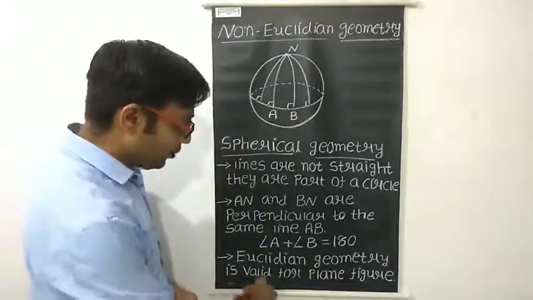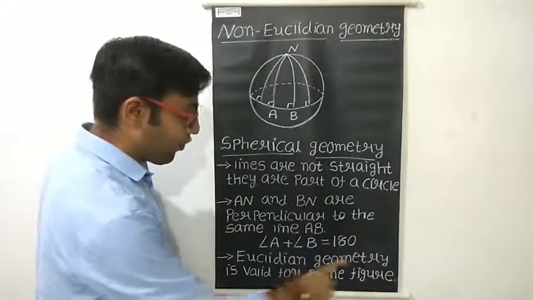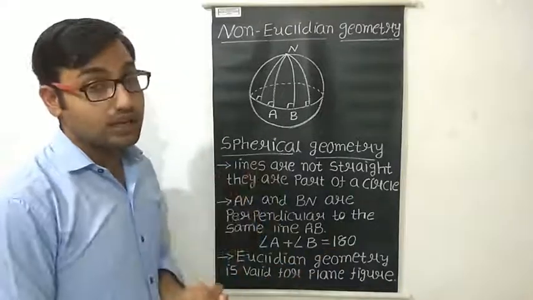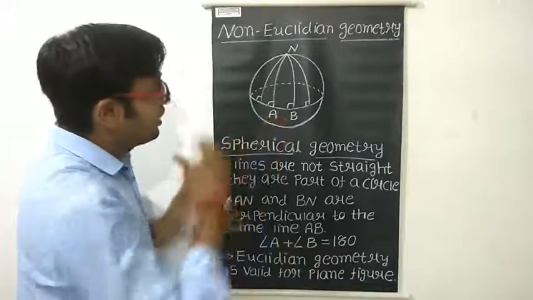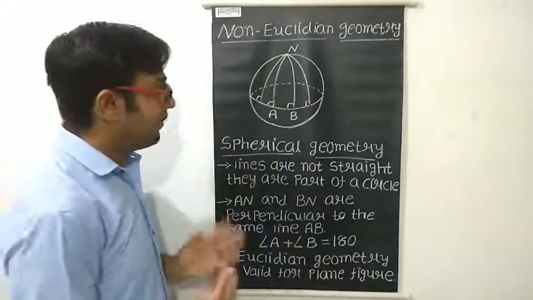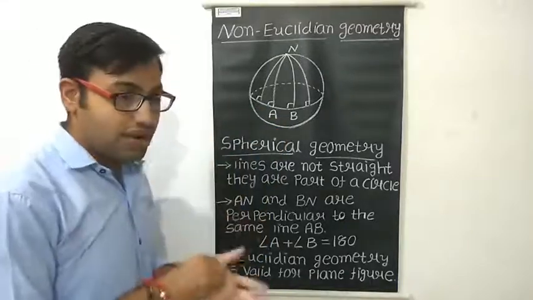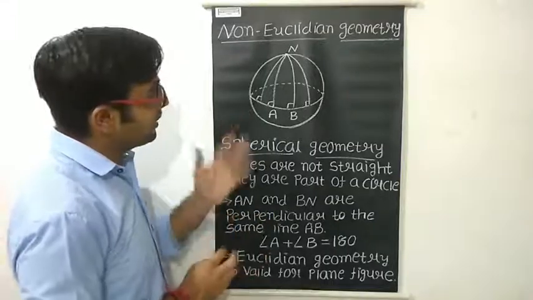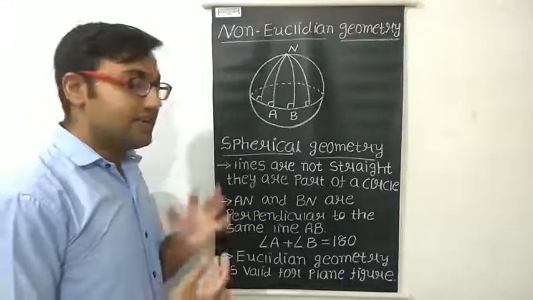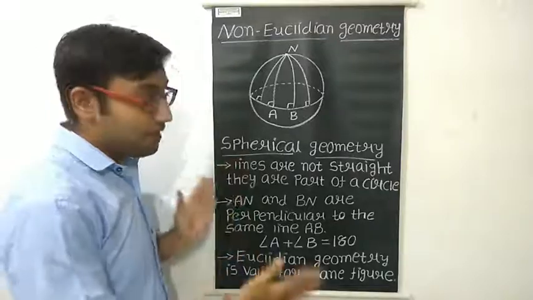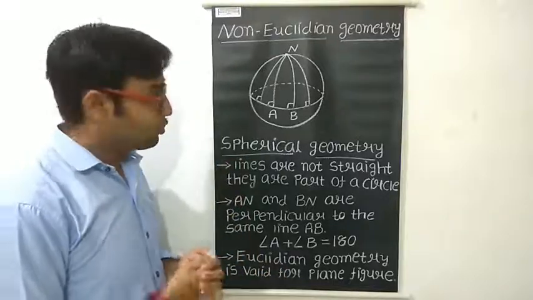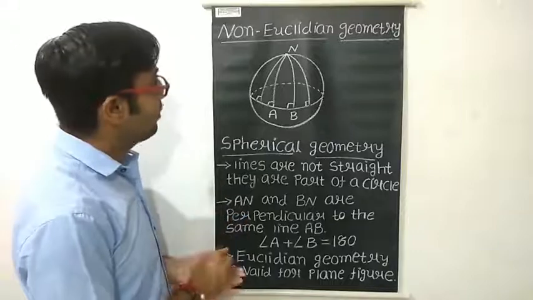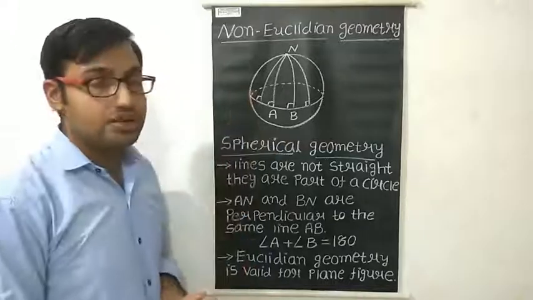Okay, so Euclidean geometry is valid for plane figures only. It is not applicable on a sphere. Plane figure means if we draw a two-dimensional diagram, then we can apply Euclid's geometry. It is applicable in every plane figure, right? So this is all about non-Euclidean geometry.